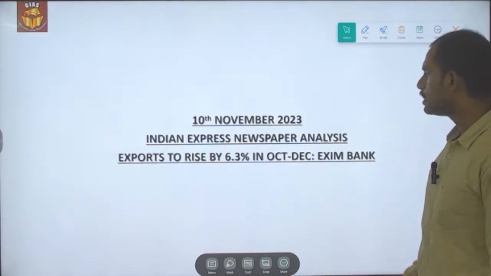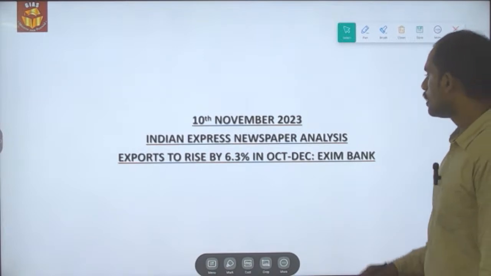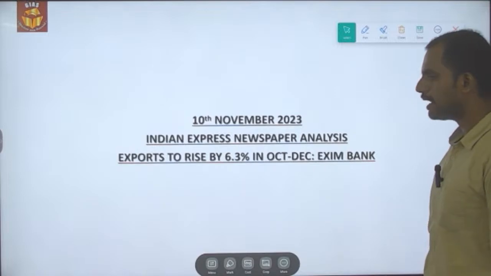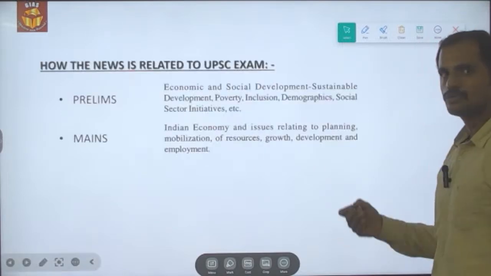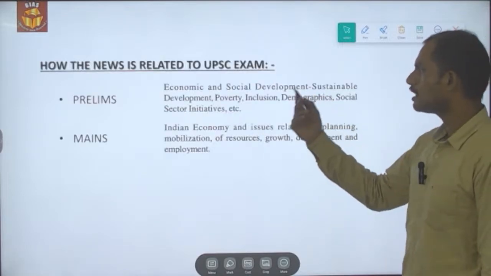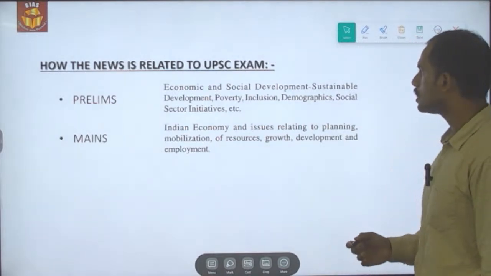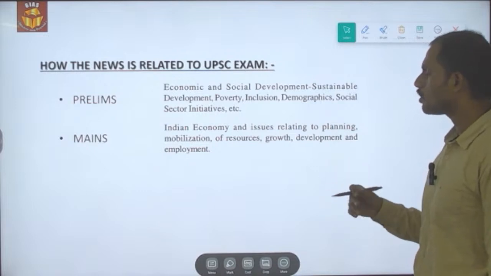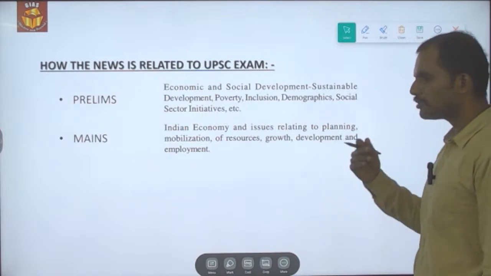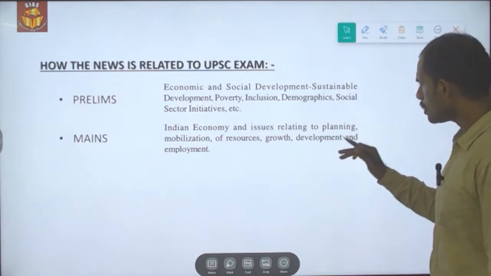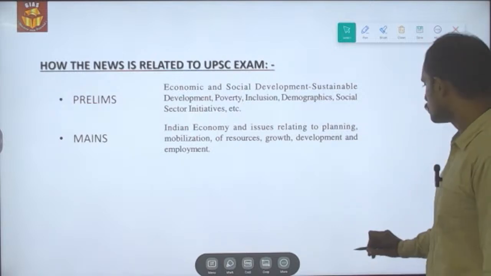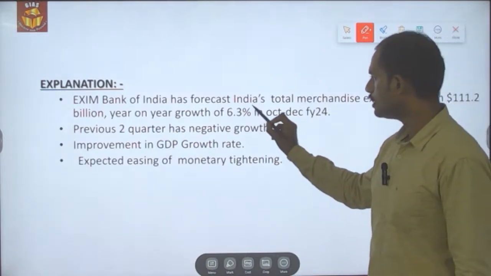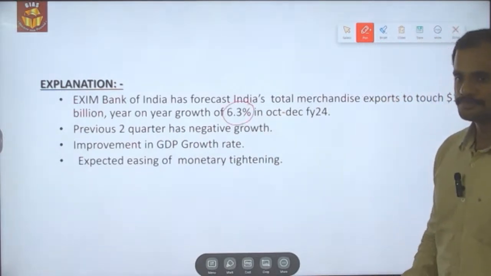Exports to rise by 6.3% in October-December, that is the third quarter of this fiscal year, according to the EXIM Bank. So the news is related to export. Under prelims it is related to economic and social development. Similarly under mains it is related to GS paper 3, Indian economy and issues relating to planning, mobilization of resources, growth, development and employment.